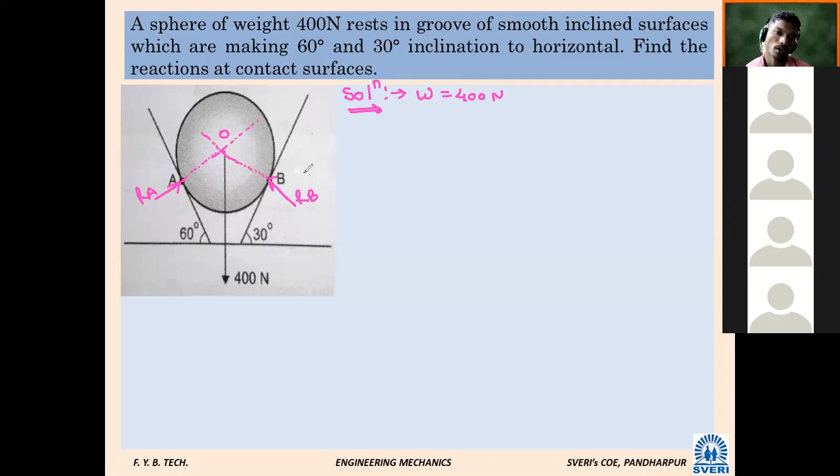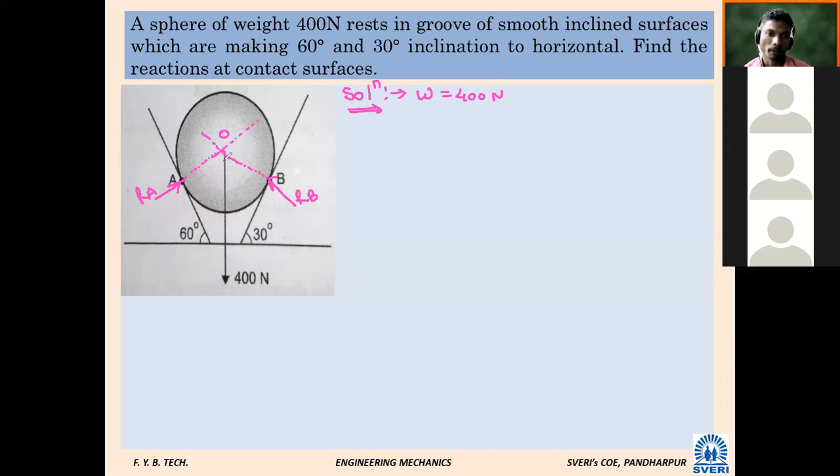So we should know the angle between this W and RA, and the angle between this vertical W and this RB. If you know these angles, it is very simple to apply this theorem here. So how to find the angle between reaction RA and this W force, the weight? How can we find it? Is it easy to find?